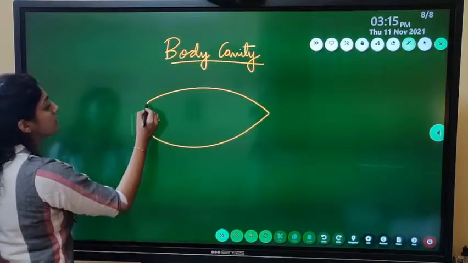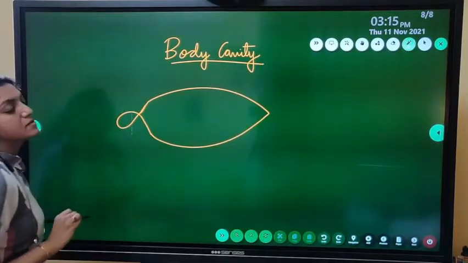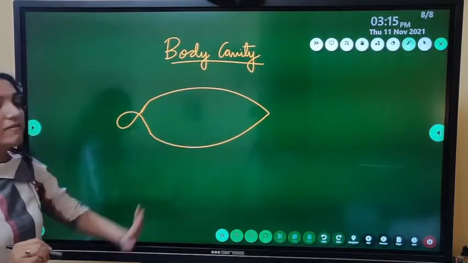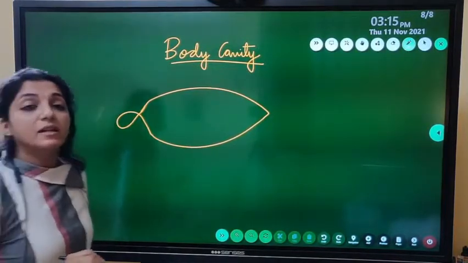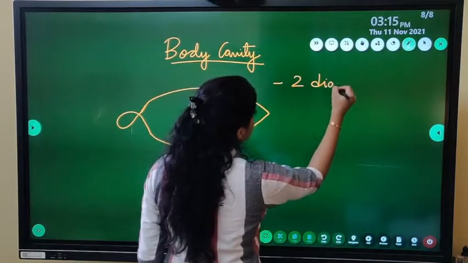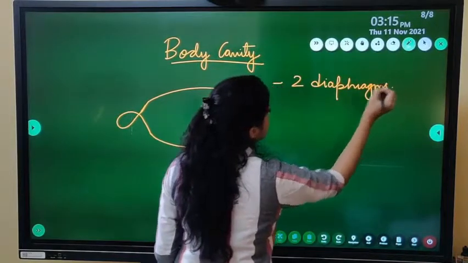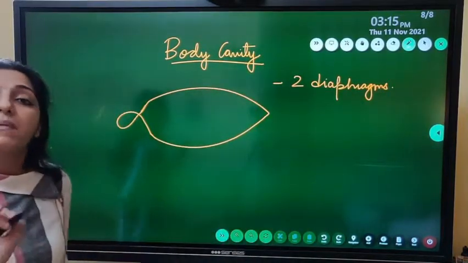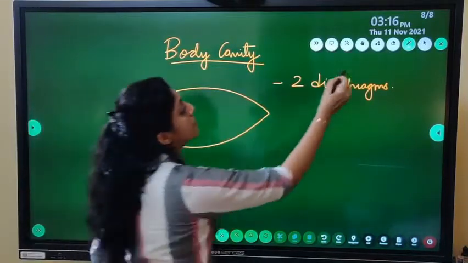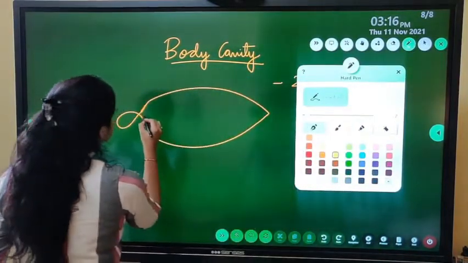All right. So here will be the head. This is the body cavity. The body cavity has two diaphragms. Two diaphragms are present. अब कहाँ रहेंगे ये दो diaphragms? The first diaphragm is over here, horizontally, like this.